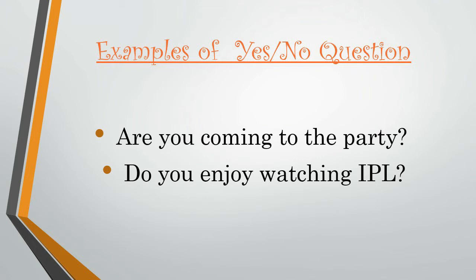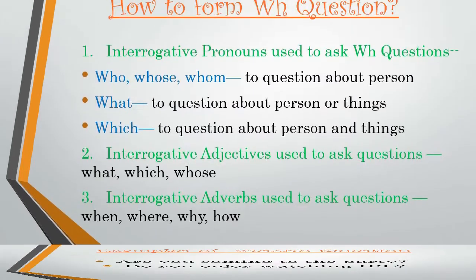Now remember, these begin with auxiliary verbs like are, do, have, did, had. These all are auxiliary verbs. So these kinds of yes-no questions begin with auxiliary verbs.